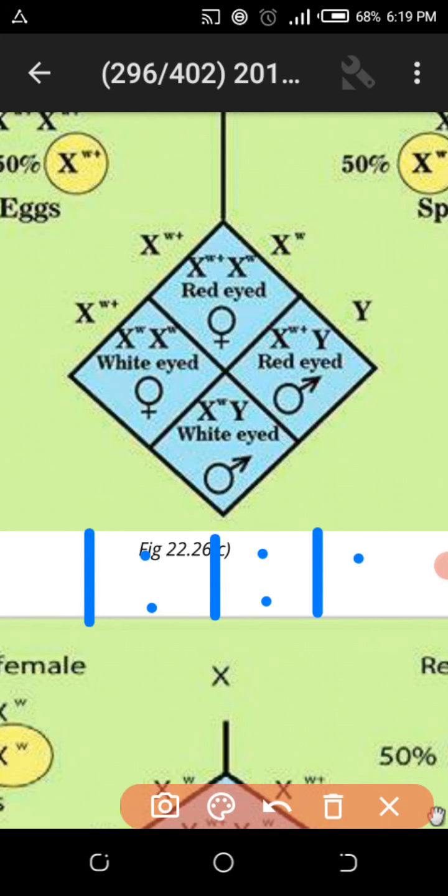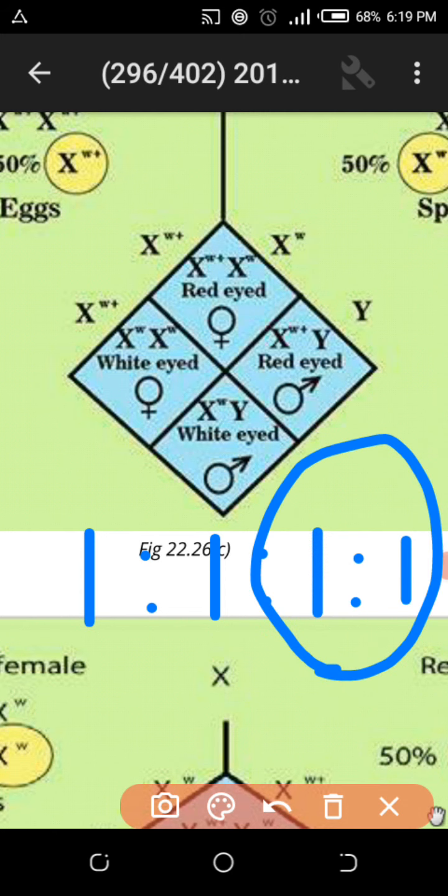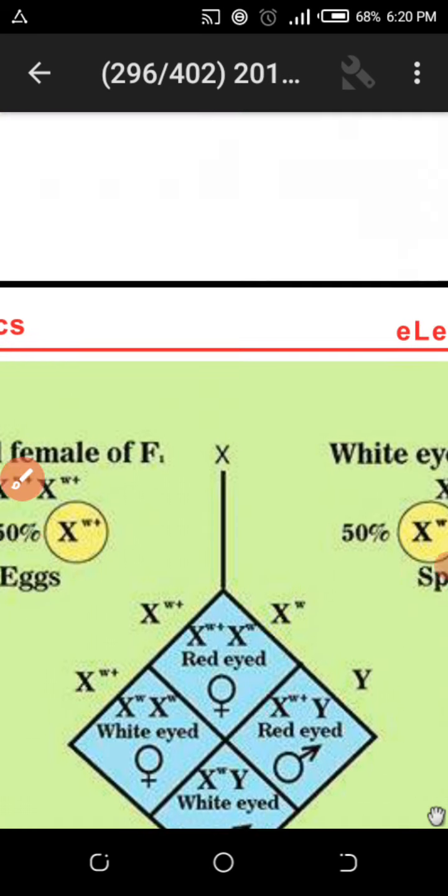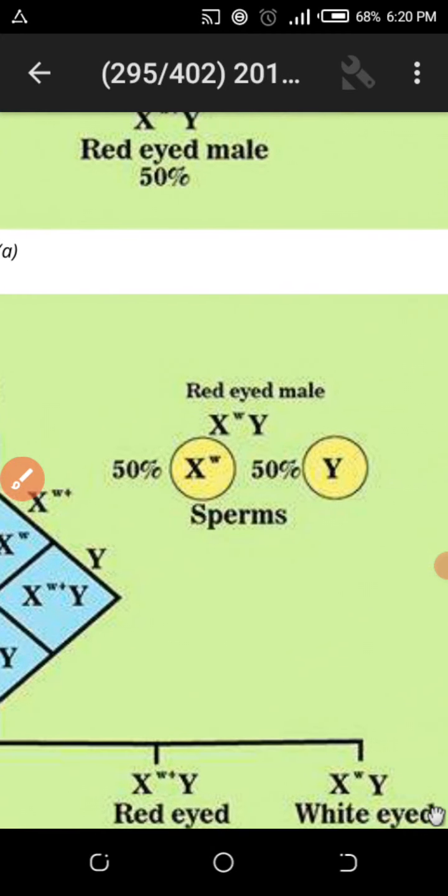The 1:1:1:1 ratio was not present, meaning the white-eyed male and white-eyed female ratios were less. But one thing was achieved: white-eyed female was produced in this test cross. So it is clear that white-eyed female was not produced in the F2 generation, and the test cross was also deviating from the result. So there is something wrong. What was the wrong thing? The male was holandric.